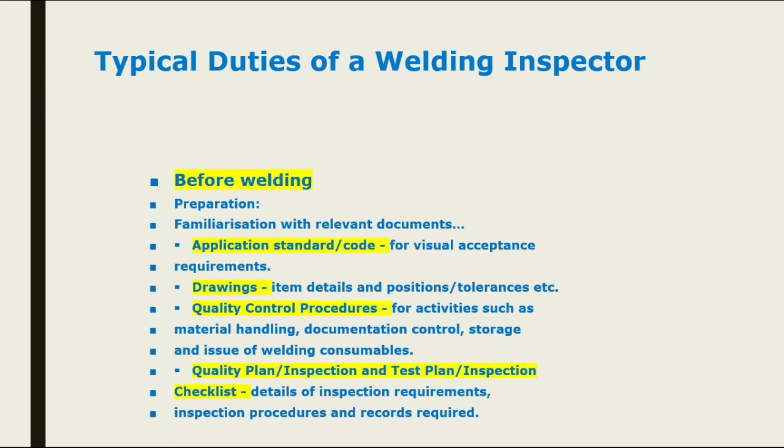And fourth is the quality plan, or you can say the ITP of the welding. What are the witness points, review points and hold points that the welding inspector needs to take care of. In this case, if TPI is required, he needs to arrange the TPI also for witnessing. He needs to arrange the different processes as per the ITP.